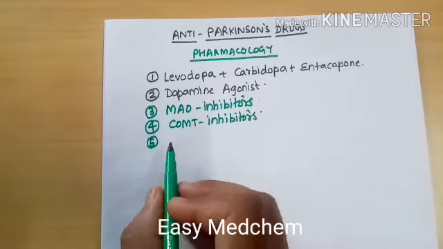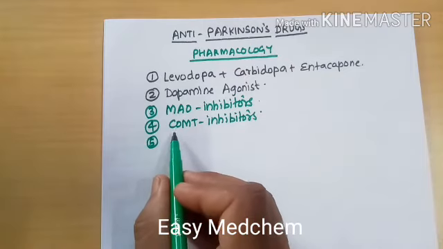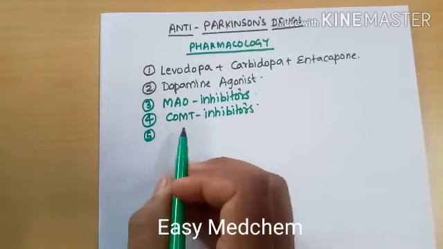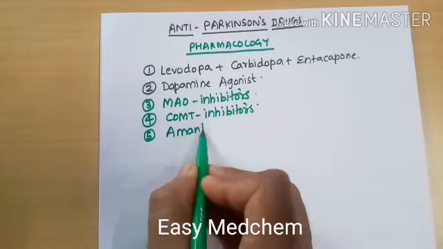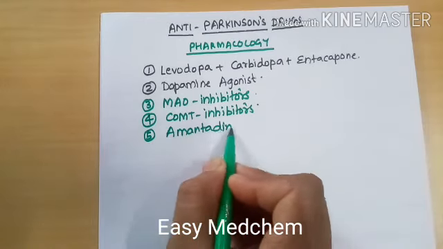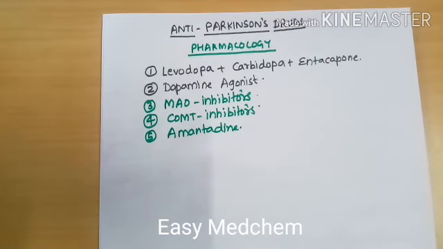Before the anticholinergics, there is one drug which is used here, amantadine. The amantadine is used here because it can help in the synthesis of dopamine, storage of dopamine, release of dopamine, and it can reduce the reuptake of dopamine from the synaptic cleft.